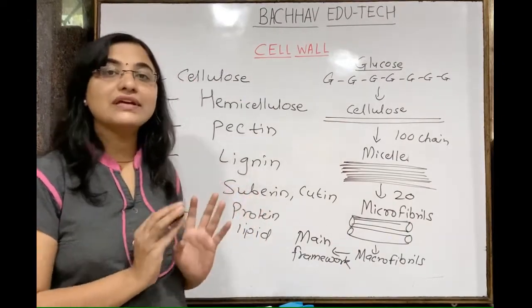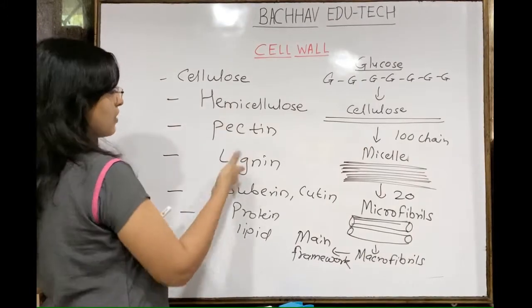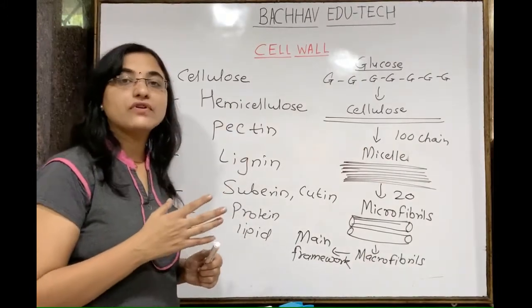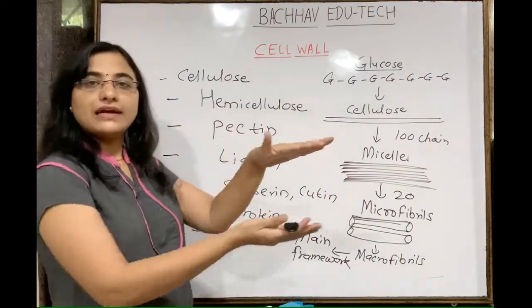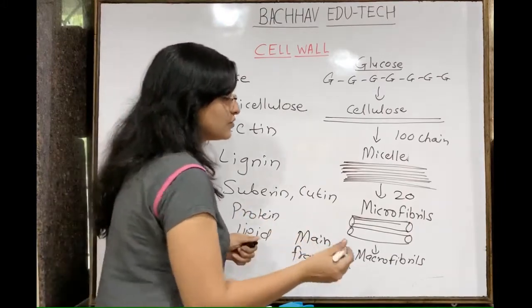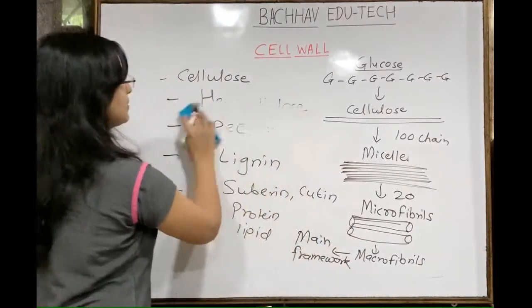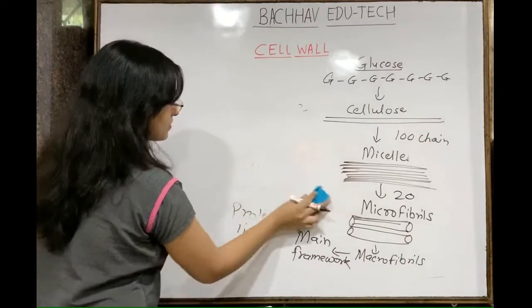We are talking about the chemical composition of the cell wall. Understand this? Then where are all the others present? They are present for the cross-linking purpose. Understand this? So the main framework is ready. A number of such chains are there, a number of such bundles are there, but those bundles should get tightly attached to each other, isn't it? Then it will form the rigid kind of structure, isn't it?